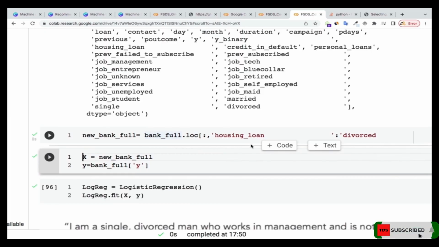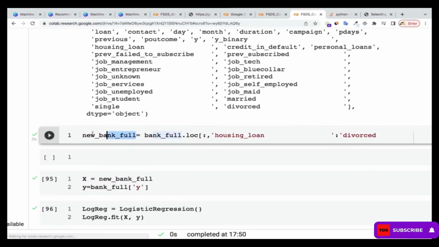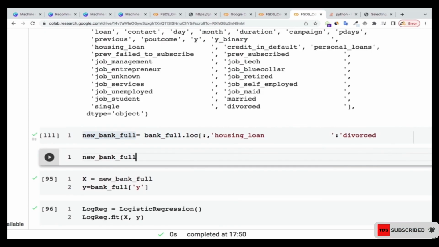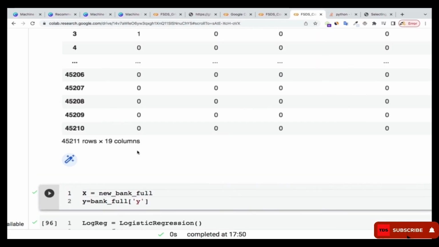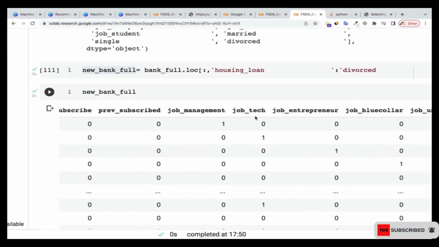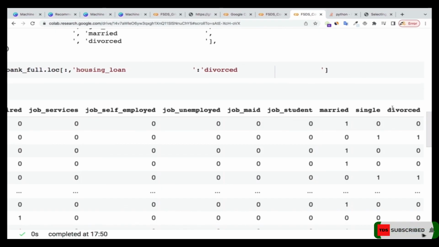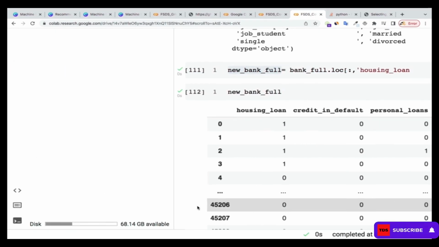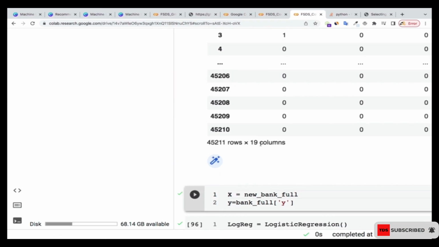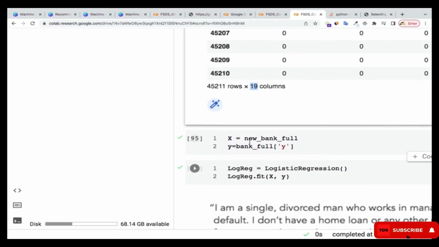Great. If I show you what I have in new bank full, you can see that it goes from housing loan all the way to divorce. That's basically what I want to do. You can see that now I have only 19 columns.